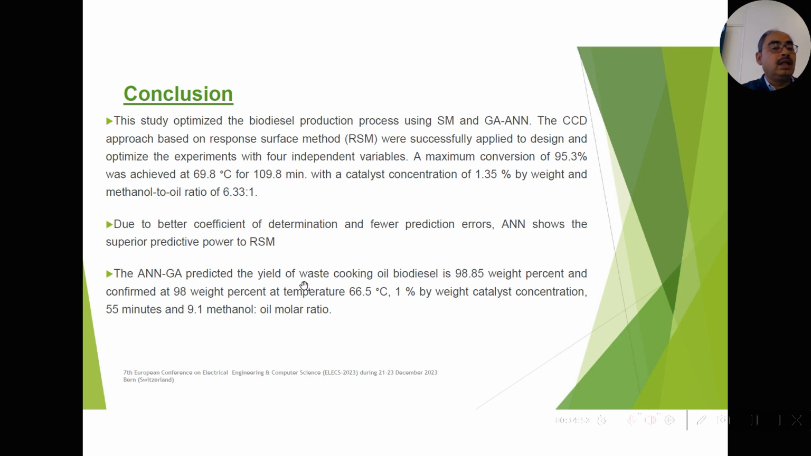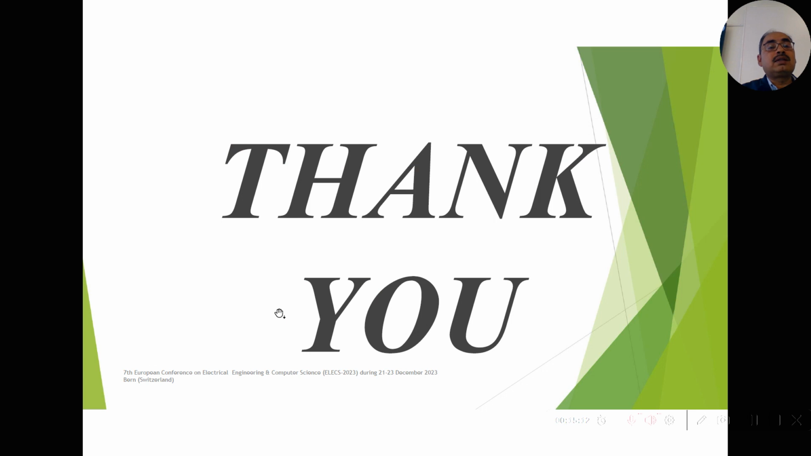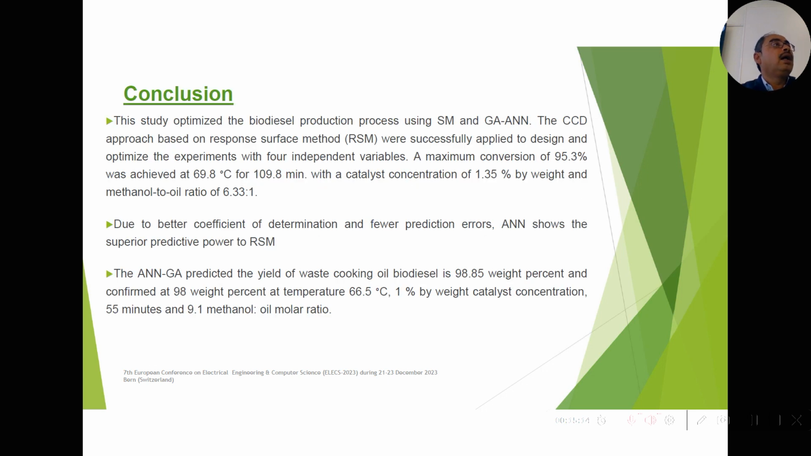So these are the results. ANN-GA predicted the yield of waste cooking oil biodiesel as 98.8% by weight, and 98 weight percent at temperature 66.5, 1% by weight catalyst concentration, 55 minutes time, and 9.1 methanol to oil molar ratio. So this is the study we did. It is found that we can easily couple GA with ANN in order to provide better solutions, so that it can easily be used in IC engines.